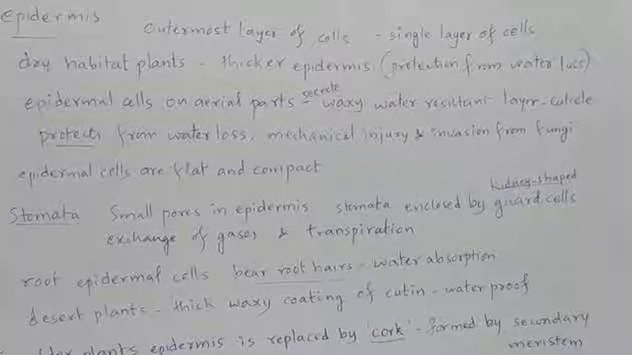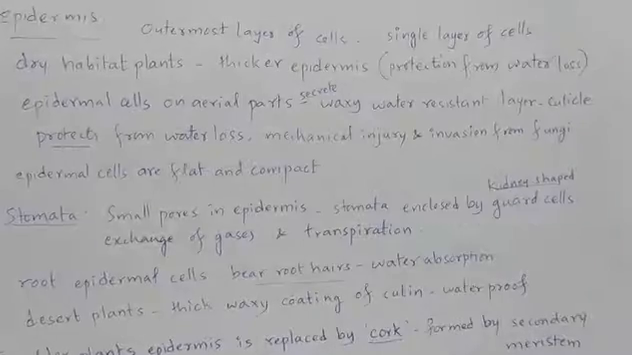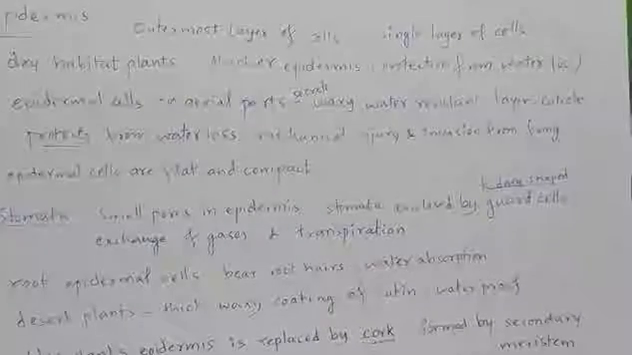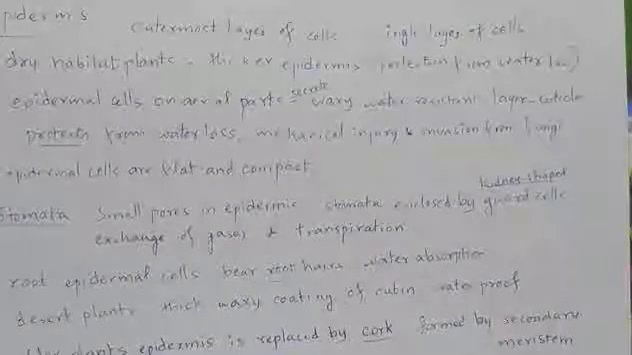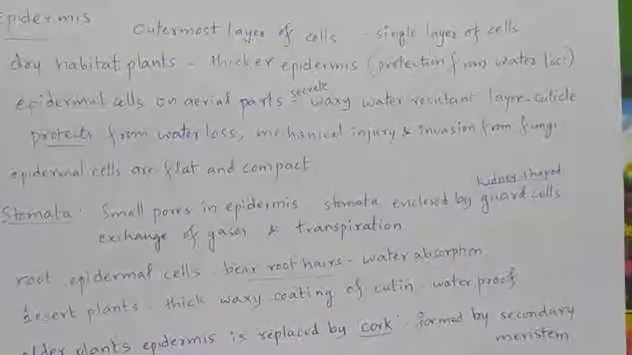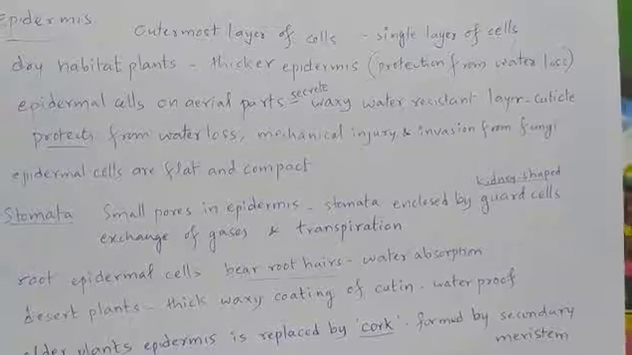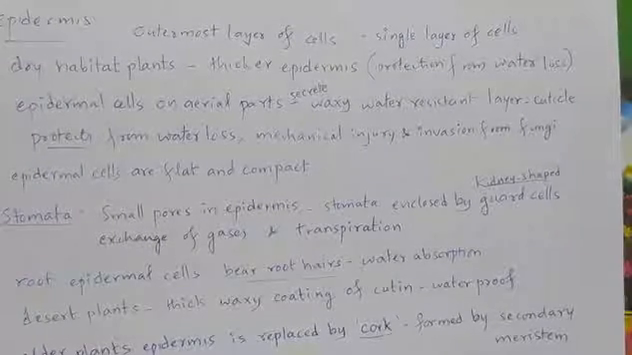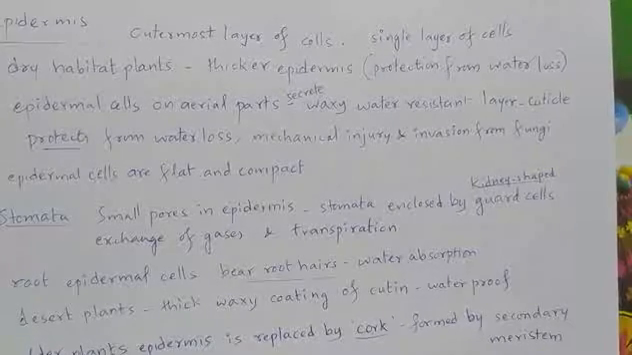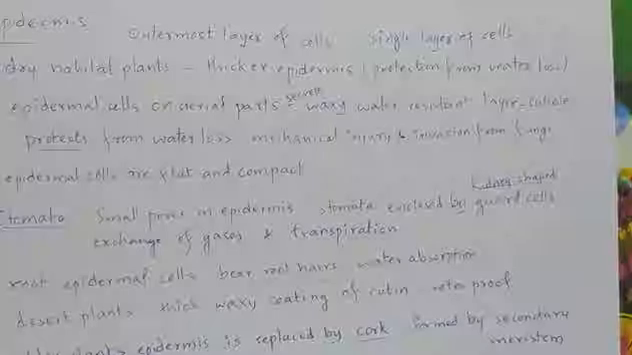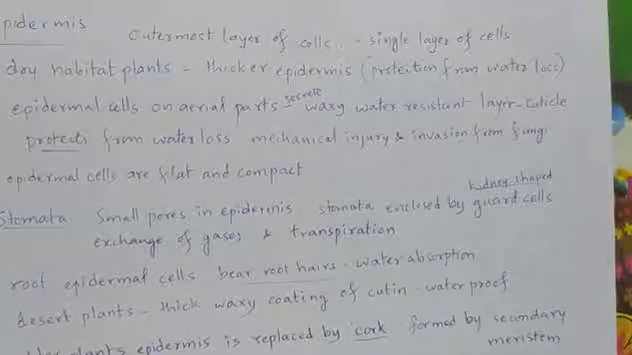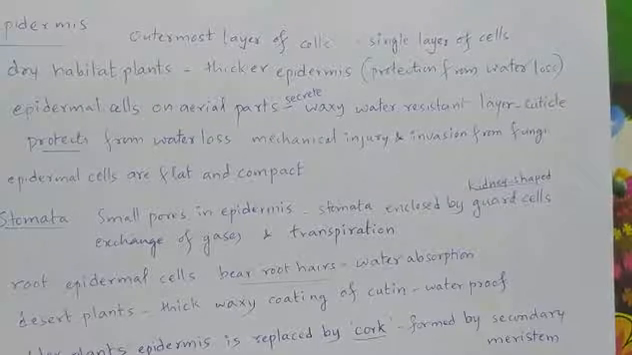Epidermis is present both in aerial as well as in subaerial parts. Subaerial means below the soil, that is in the root. Aerial means above the soil, that is in the stem. So epidermal cells are present both in aerial and subaerial parts. The epidermal cells on aerial parts secrete a waxy water resistant layer which is known as cuticle, whereas in subaerial parts, the epidermal cells do not secrete a waxy layer.